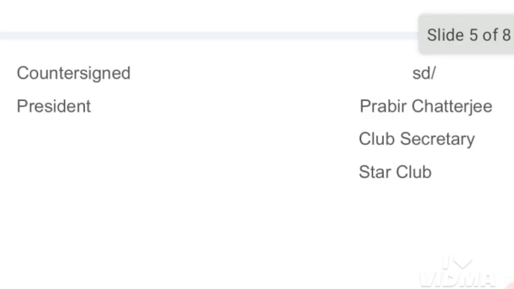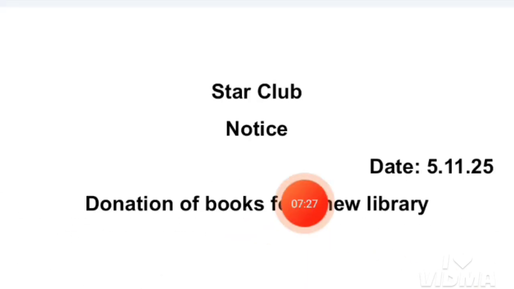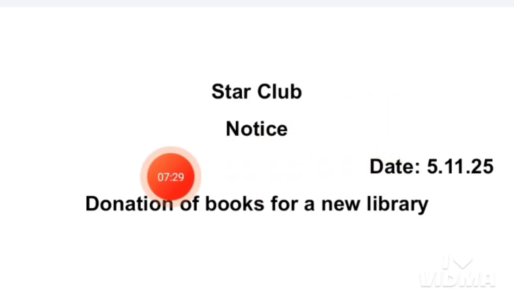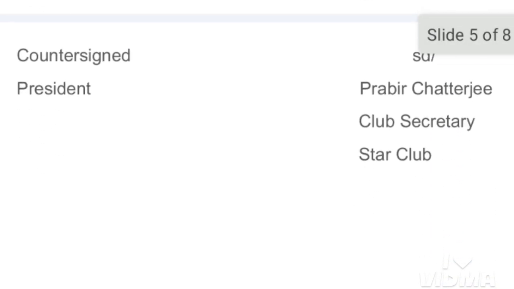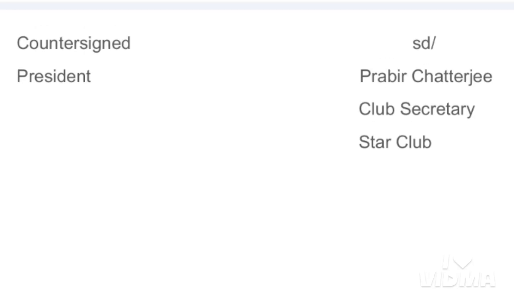We're just reviewing once again the format of the notice writing. In the beginning, we shall write the name of the club, then notice, then subject, and here the date, and then the main body, and lastly, we have to write this. So this was today's notice writing. I think this notice will be beneficial to you in your examination, because this is one of the important topics of notice writing.